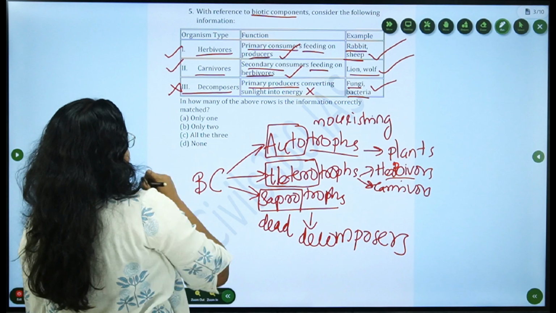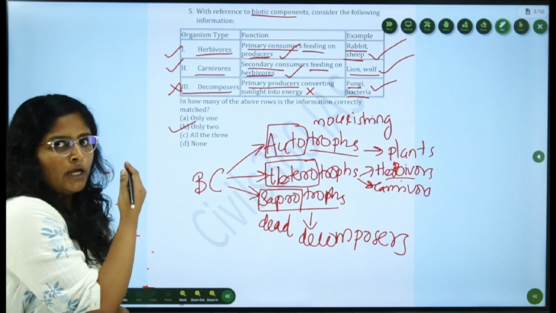The first and second are correct and the third is wrong. So the answer here is B. Only two statements are correct.